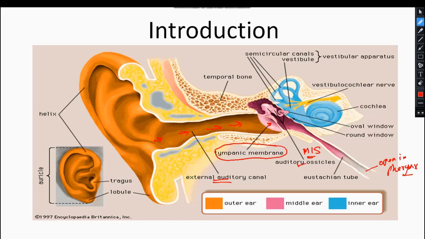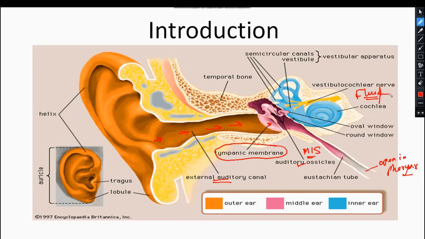This mechanical energy is transferred from the stapes at the oval window to the fluid present in the internal ear. Clear? So what is present in this? Fluid is present.